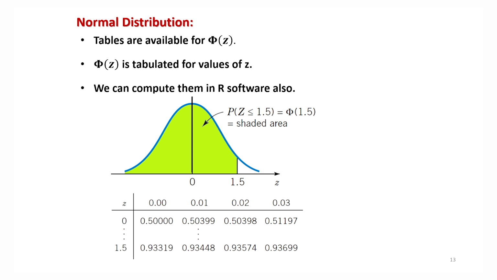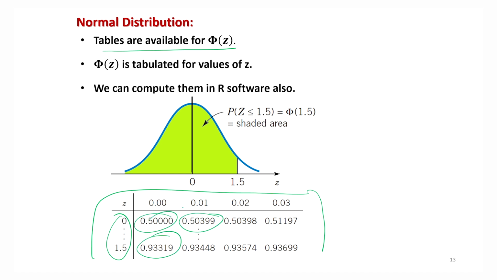Straightforward result. So now in order to compute this type of probabilities, the tables are available for phi z, and you have to look at the value of z, and the corresponding value of phi z will be available. So for example, I am just giving you here one sample of such a computation. Here are the values of z, and based on different values of the critical value, these values are given here like this. But you can see here, if the value of z is 0, the probability here is 0.5.